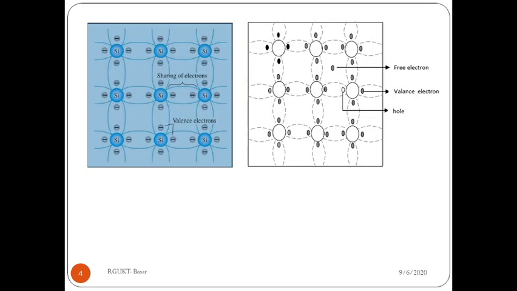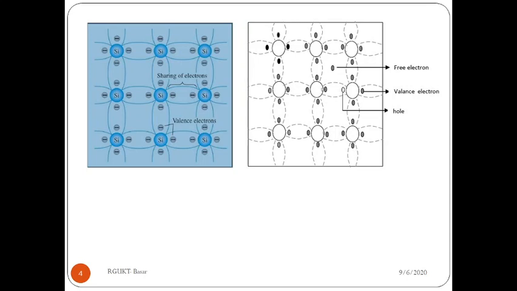When an electron is present inside a covalent bond, it will be under the strong influence of two parent atoms. Hence, it cannot respond to an external electric field. It behaves as a bound electron. At 0 Kelvin, all valence electrons behave as bound electrons and therefore conduction cannot occur.